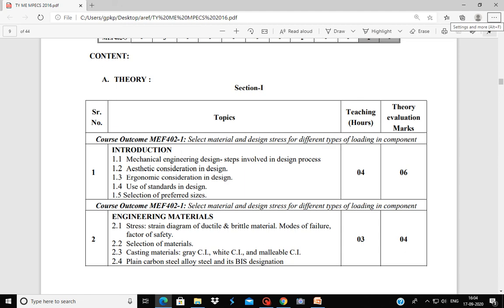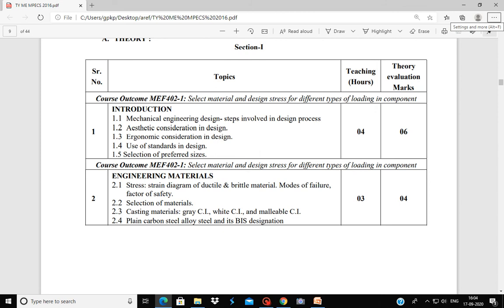In this chapter we are going to study the steps involved in design and some other features involved in design, such as aesthetic consideration, ergonomic consideration, standards and preferred size. This is not an actual design chapter but just an introduction to the design.